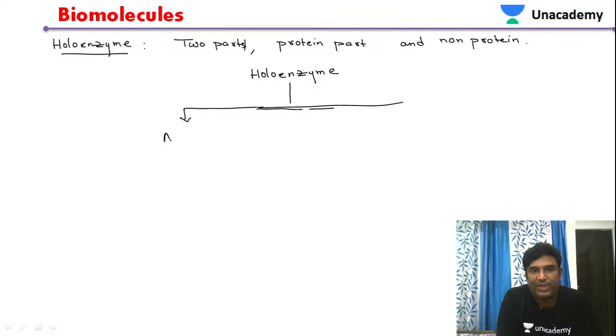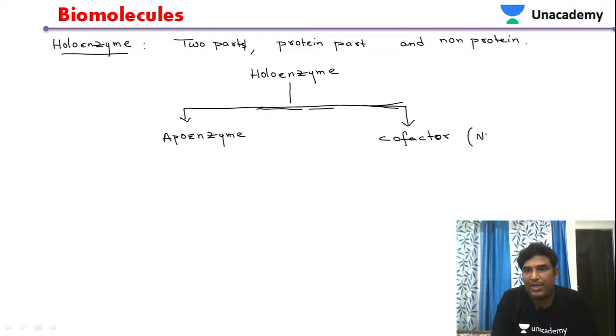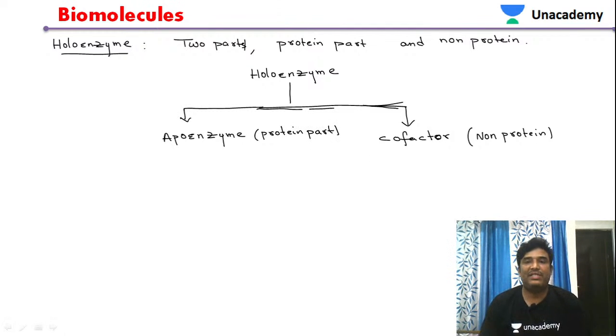The holoenzyme has a protein part, and the protein part of the enzyme is called the apoenzyme. It also has a non-protein part, and the non-protein part is called the cofactor.